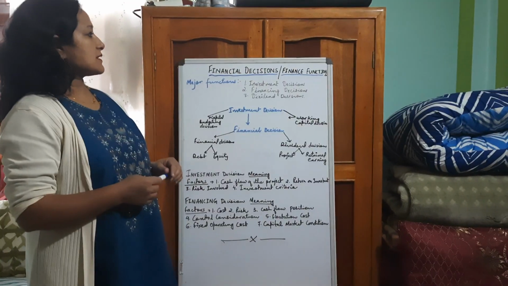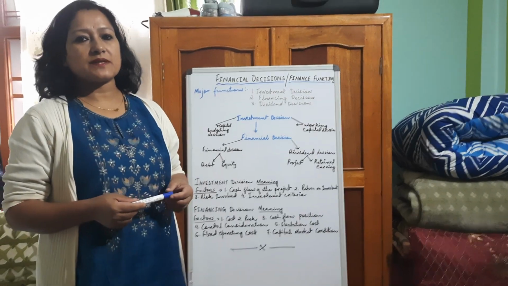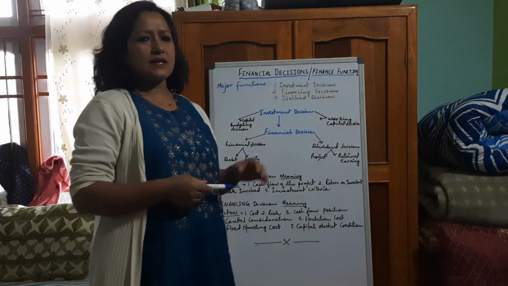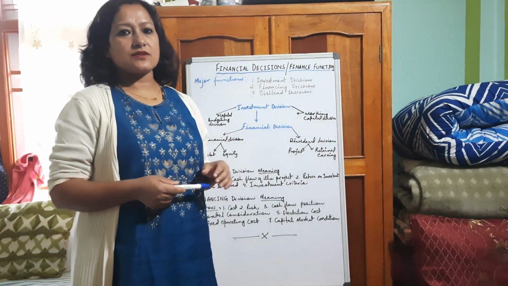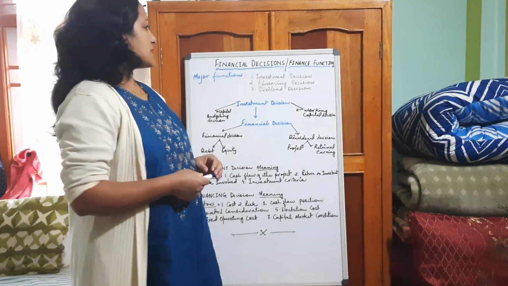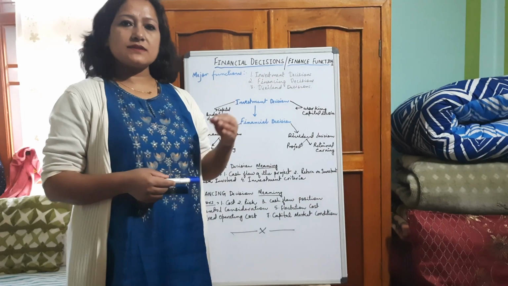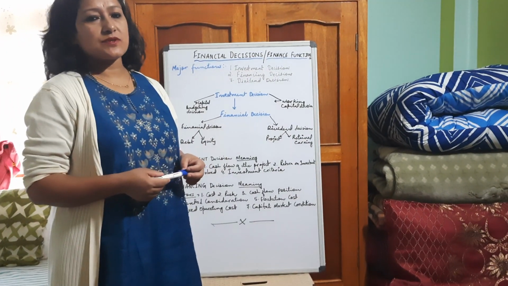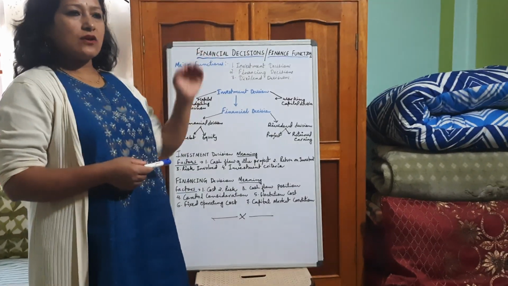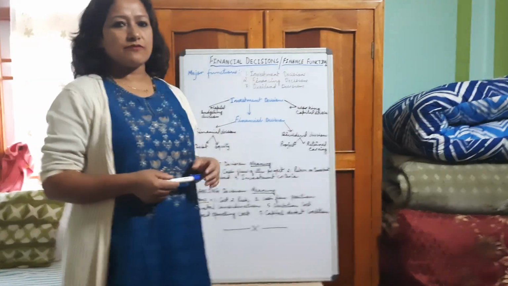Today we'll be starting the decisions which have to be taken by the finance manager. Last time we talked about the wealth maximization of the shareholders, isn't it? The finance manager always has an important objective, to maximize the wealth of the shareholders so that all other objectives will be fulfilled, isn't it?